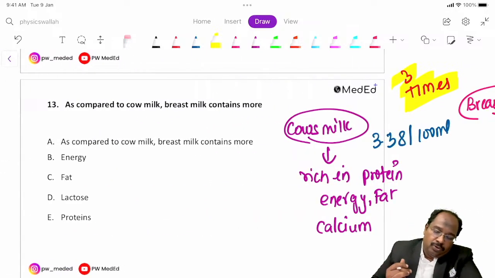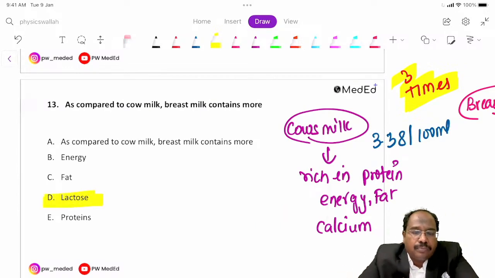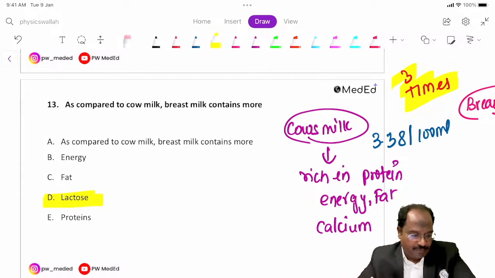As compared to cow's milk, breast milk contains more of lactose. The lactose is for the growing brain of the baby. It is very important. Lactose. Okay, fine. Next.